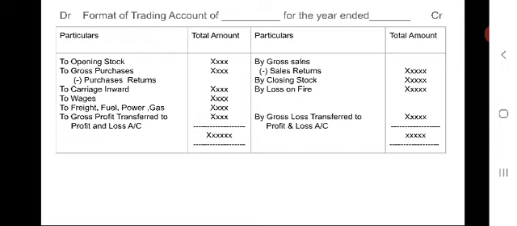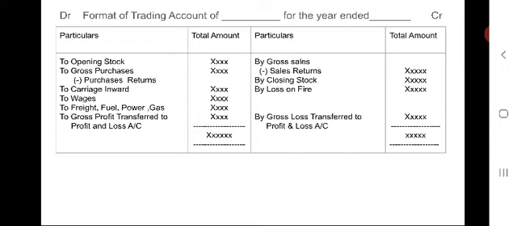By closing stock, whatever stock we are having at the end of the day, that has to be shown on the credit side. If any loss has taken place due to fire of goods, that has to be shown on the credit side.